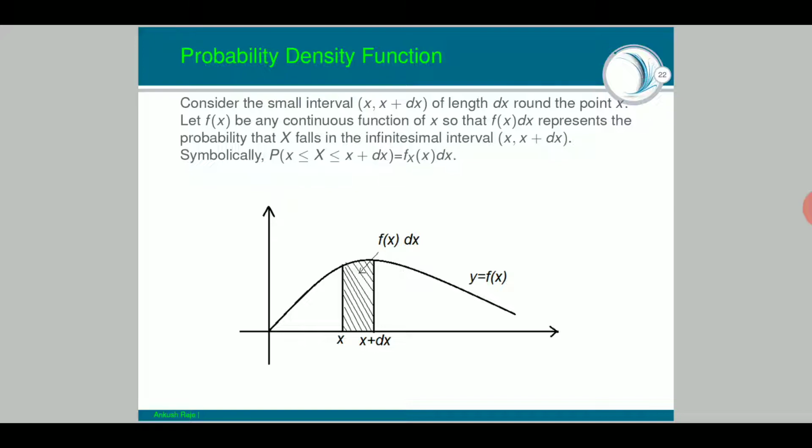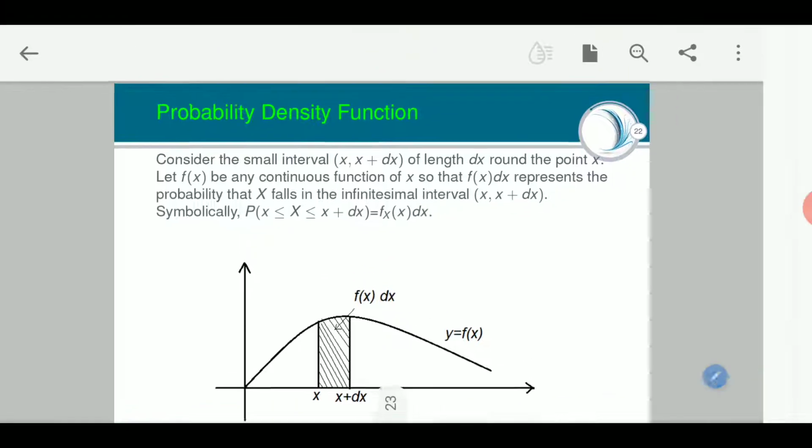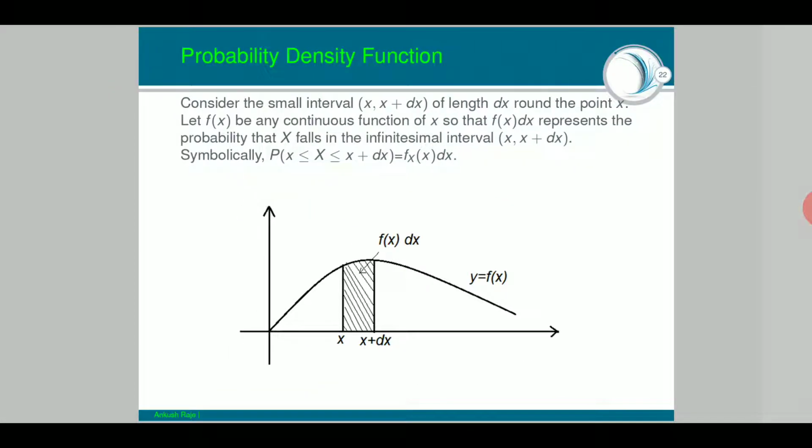Consider the small interval x to x plus dx of length dx around the point x. Let f of x be any continuous function of x, so that f of x dx represents the probability that x falls in the infinitesimal interval x to x plus dx. Can you see that in the diagram? You know the physical significance of integration is area under the curve. You always remember this thing.